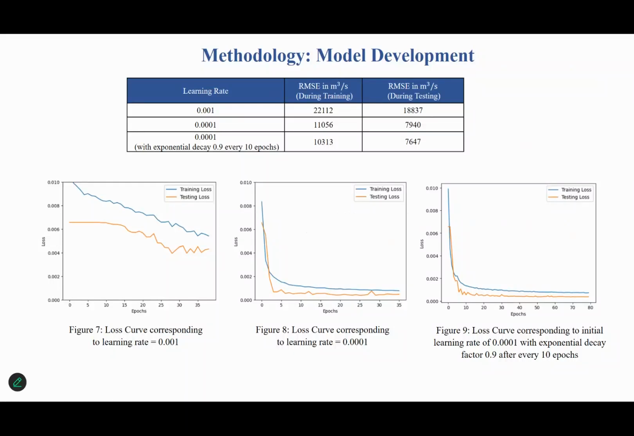This is just a comparison of how the learning rate affects the model training. If you compare figure 7, figure 8, and figure 9, in the case of figure 9 the convergence is much smoother, although the number of epochs is much higher. Because in the case of figure 9, the learning rate is much lower compared to the higher learning rate in figure 7.